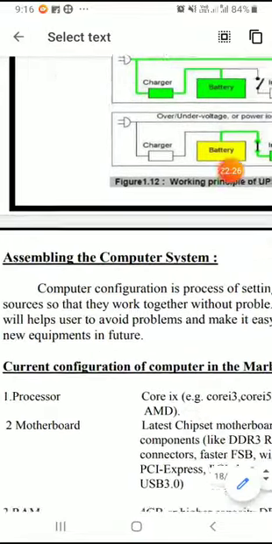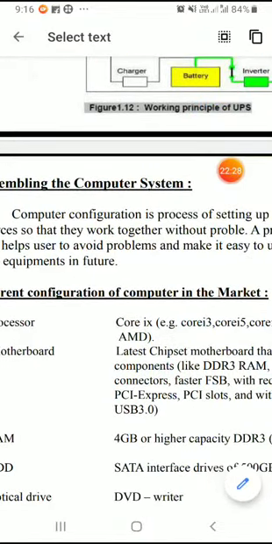So the next part is called assembling a computer system. Whenever you purchase a computer system, you will ask for a quotation which contains the details of equipment to be included in the computer system. So actually assembling a computer system is nothing but configuring a computer system by purchasing different components as per our requirement, and finally connecting all the components together to form a single computer system.